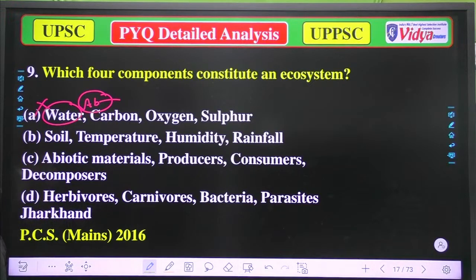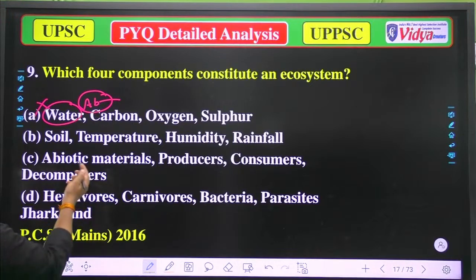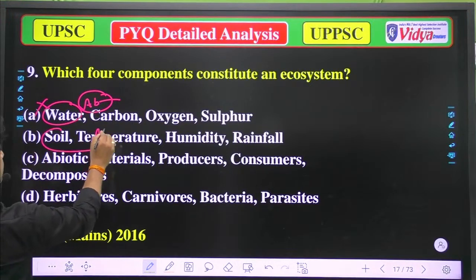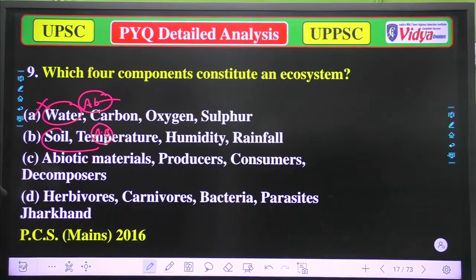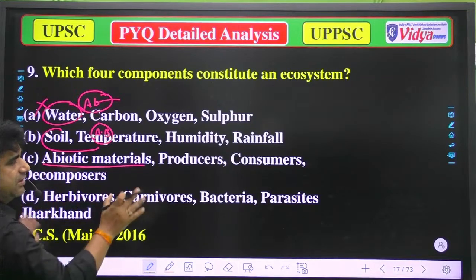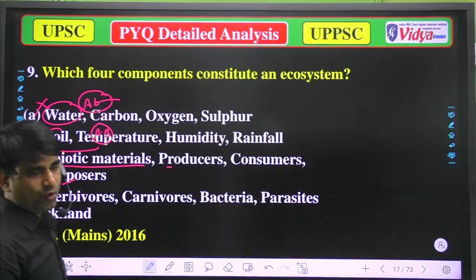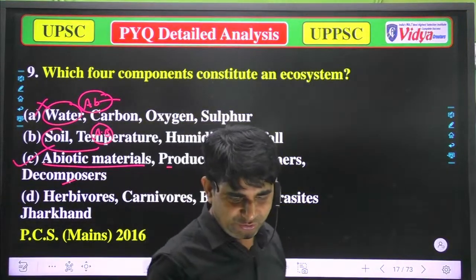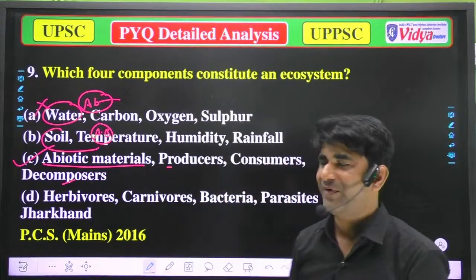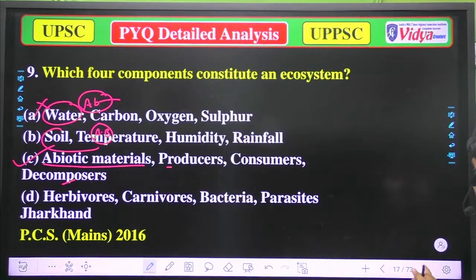B, soil, temperature, humidity, rainfall, these are also abiotic components, so that's also incorrect. C, abiotic material, because abiotic material covers everything, and after that producers, consumers, decomposers. So option C is correct, and I think you should really clap for yourself. Now we'll move to the next question.